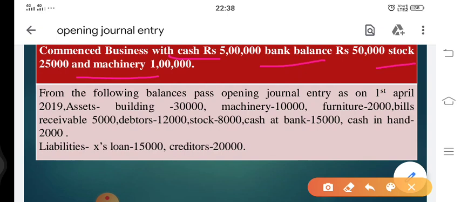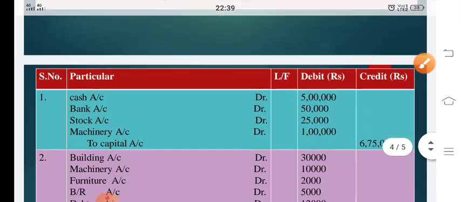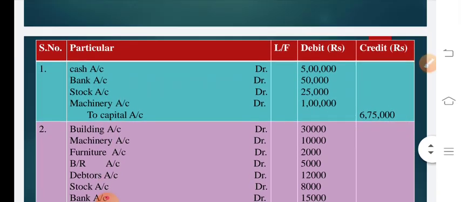Now, if you remember the golden rules of accounts, these assets are considered real, and the rule for real accounts says debit what comes in. So since all these assets are coming into the business, they all need to be debited. Let's check it out. So here we have our journal entry: since cash is coming into the business, cash needs to be debited. Bank is coming into the business, bank account is also debited. Stock is coming into the business, this is also debited.